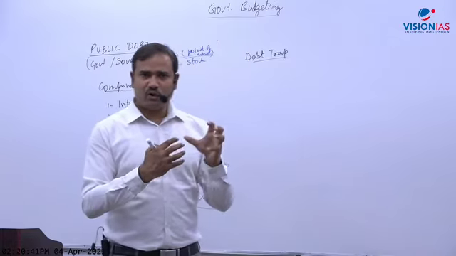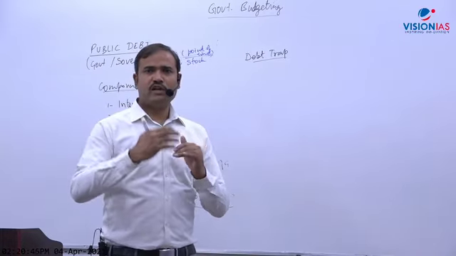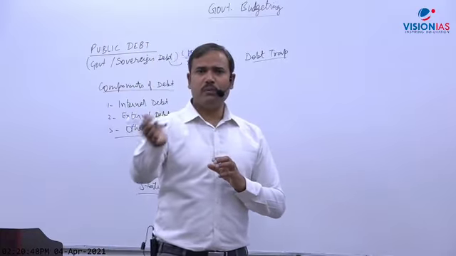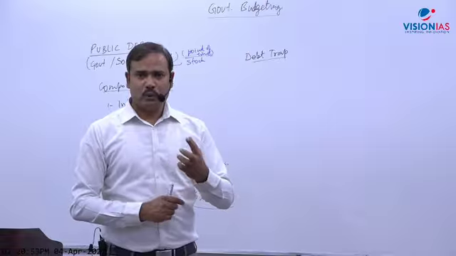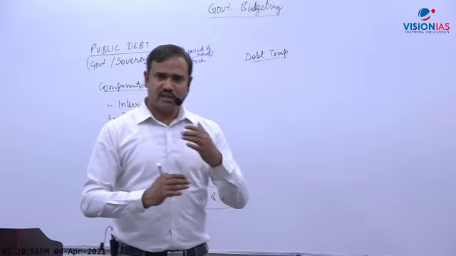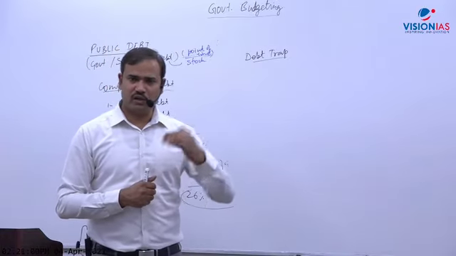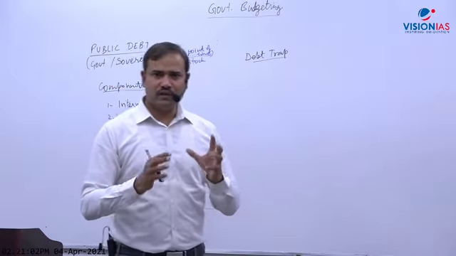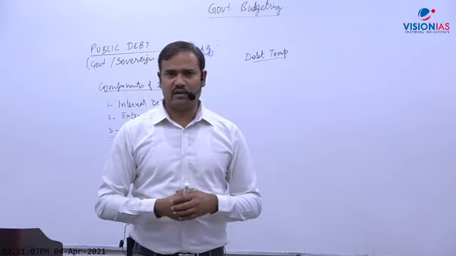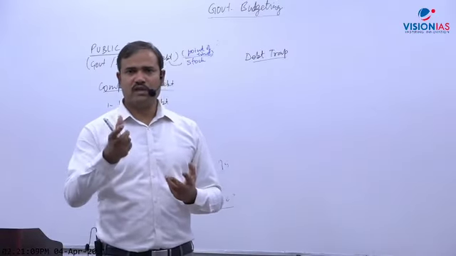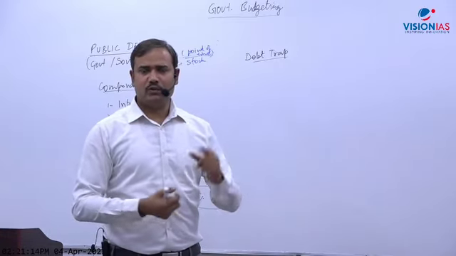Since here the government has not borrowed, it will not be counted in public debt. So that will be a kind of contingent liability. If FCI is not able to pay back, then the government has to make payment. So overall, if we include contingent liabilities, we can say it is close to 100% of GDP. The 15th Finance Commission said that you should also add contingent liabilities, because ultimately you have to pay back that money and you are responsible for it, because FCI doesn't have any source of income. FCI will collect money from the government and pay back, so that should be counted.